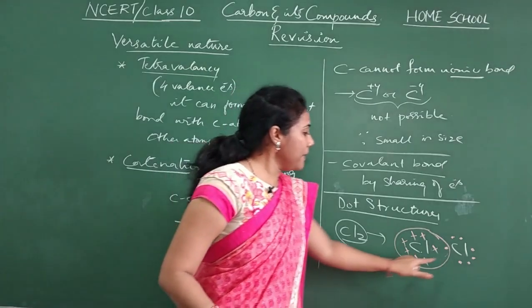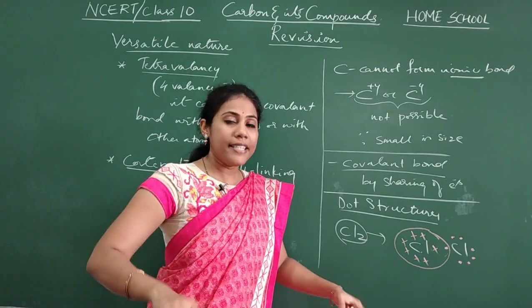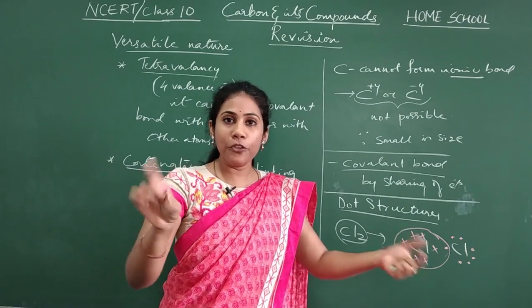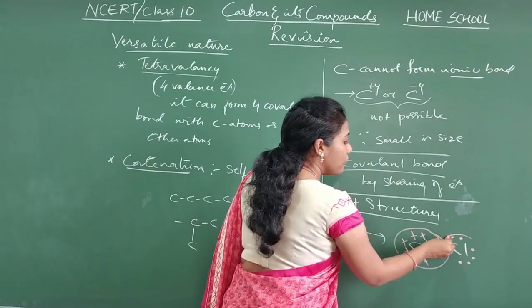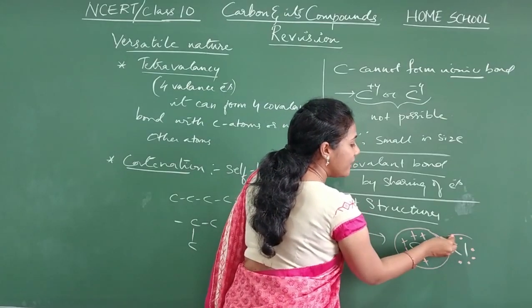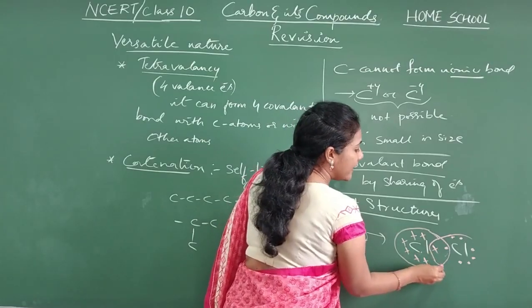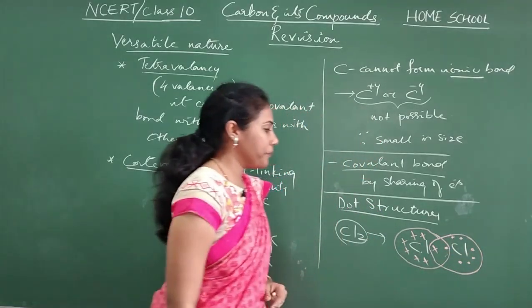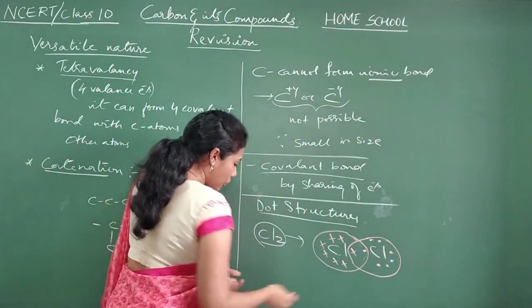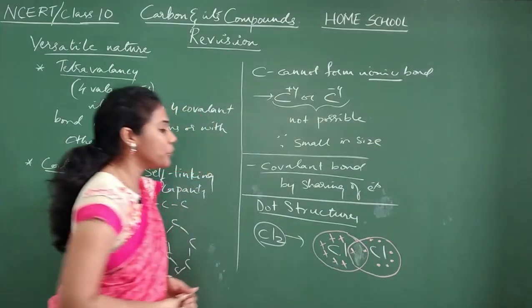Similarly, you have to circle this chlorine also. Same concept. In a circle, you should show 8 electrons. So how do you show? 7 electrons are already there with it. 1 more it wants. So which is that 1 more? This one it will take. So in a circle you are showing altogether 8. And this region is common for both the chlorines. This region is common for both the chlorines.